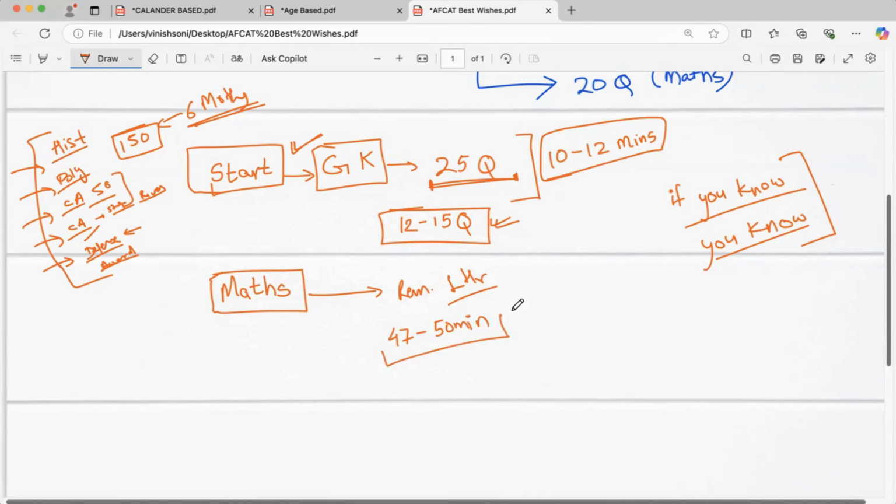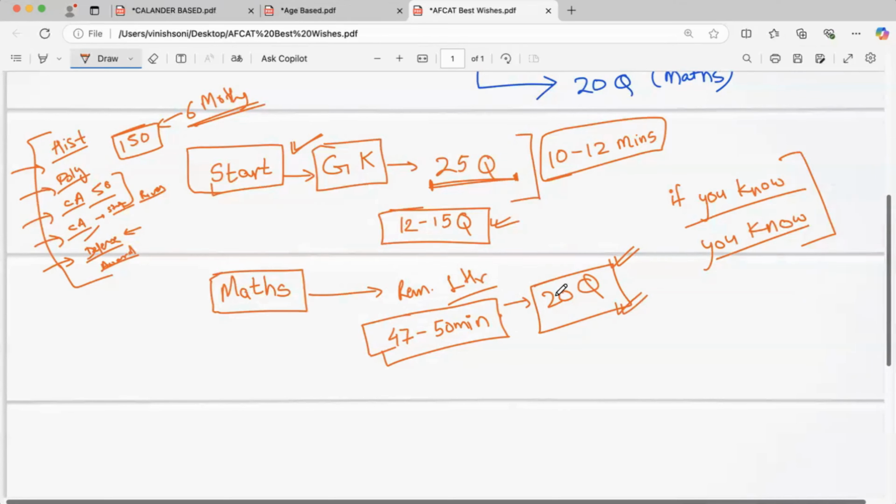To solve how many questions? 20 questions of maths. We will have a good 45 to 50 minutes for our maths portion. This will take little time, and there might be some calculative sums, but you will definitely arrive at the correct answers. So it is advisable to devote at least 45 to 50 minutes, that is the remaining 1 hour, just for your maths.